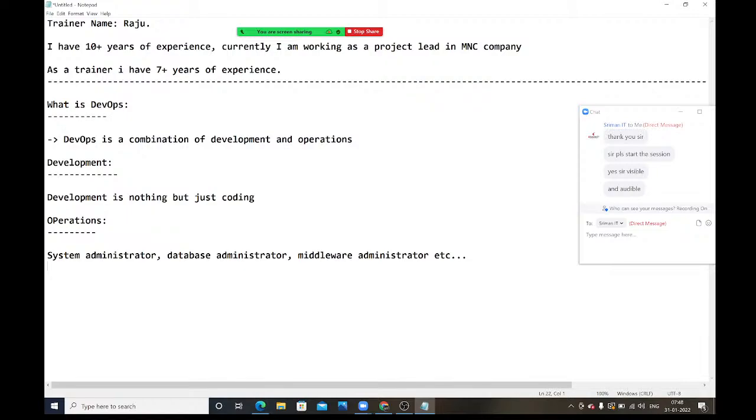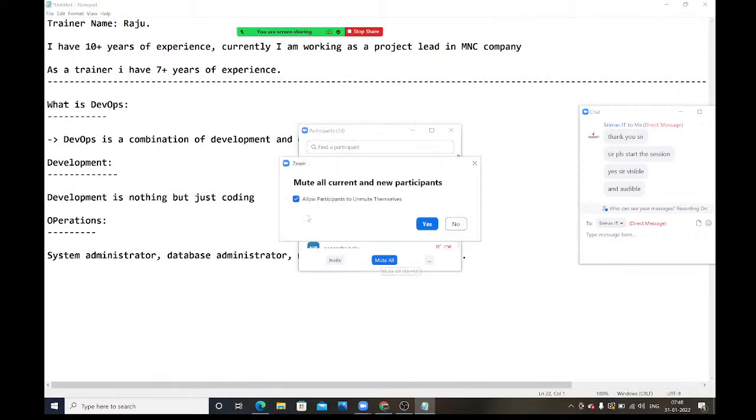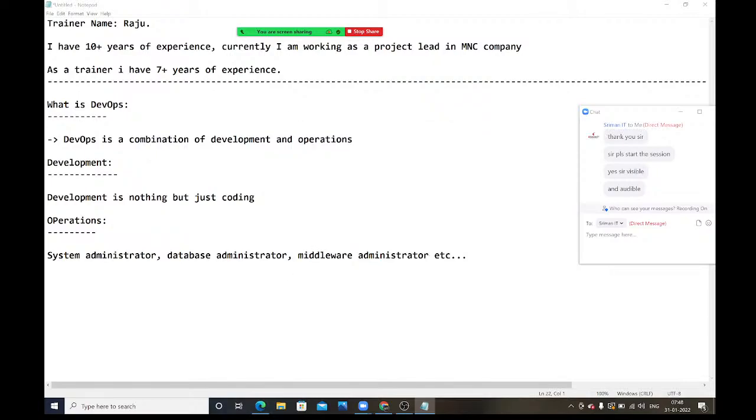Please put on mute. If you go to any company, we can see multiple teams. What teams can you see? Development team, testing team, database team, system administrator team, middleware team, like that.